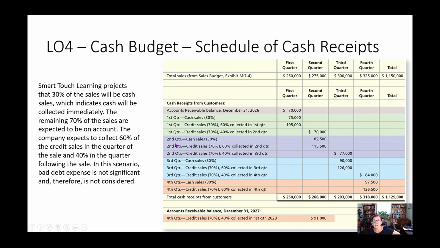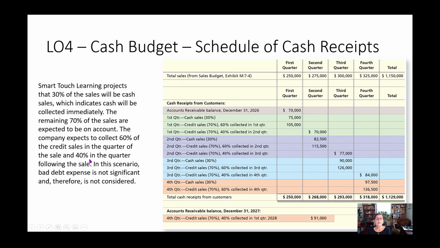Now, let's take a look at this. We have our sales from the sales budget. Now, these are sales in dollars because remember, cash we're interested in are dollars. Okay? So our sales in dollars. Now, this is what we know. 30% of the sales are going to be cash sales. And then of the other 70% of the rest, 60% are collected in the quarter of the sale and 40% in the quarter following the sale. We're not worrying about bad debts here.